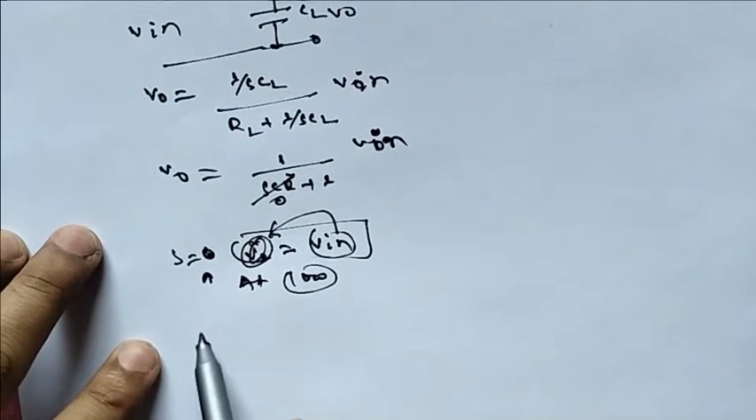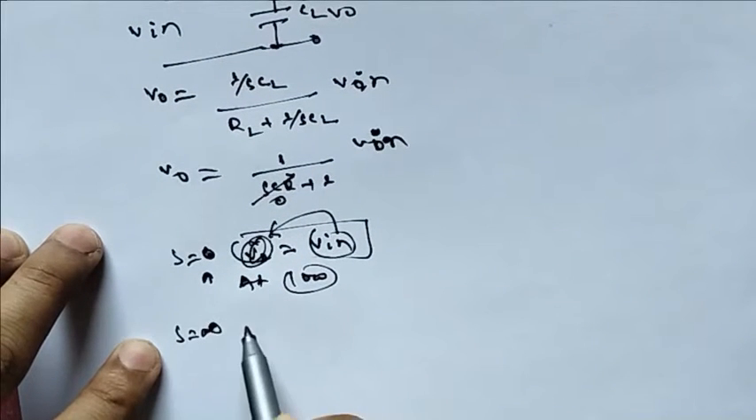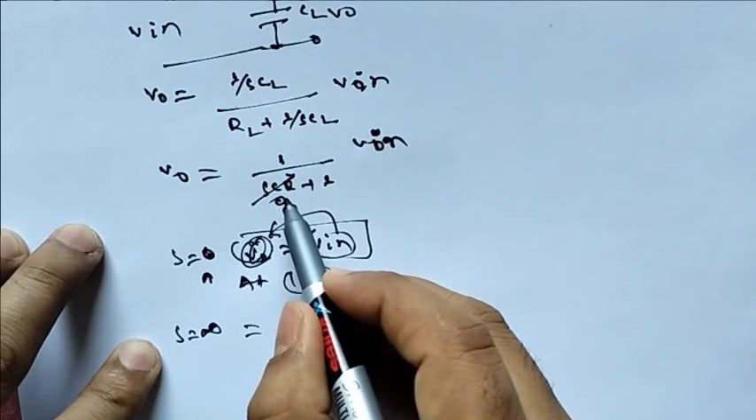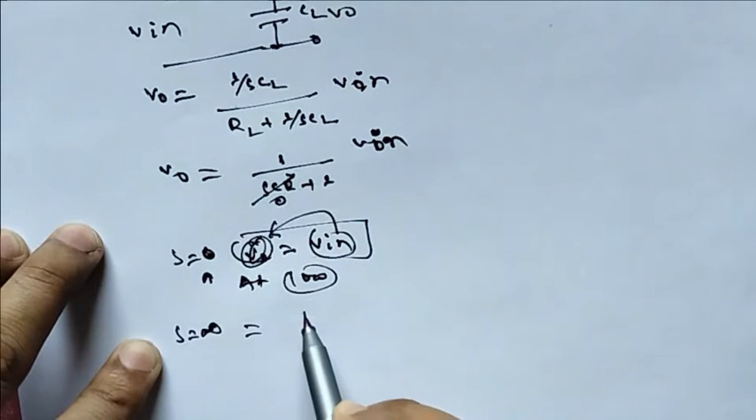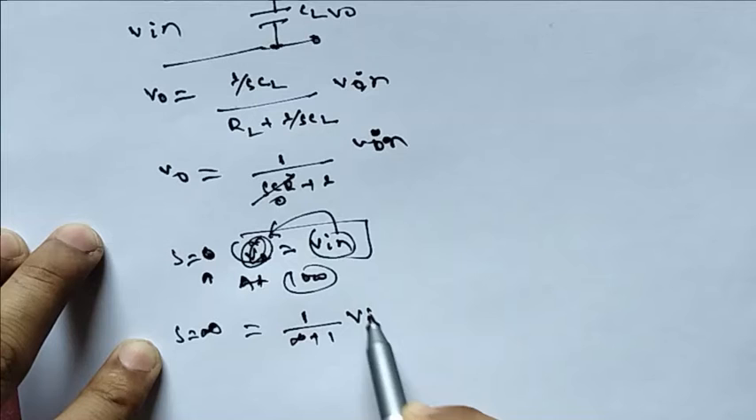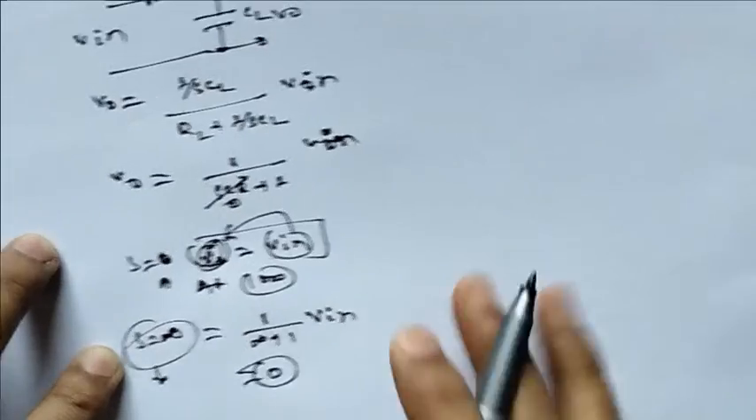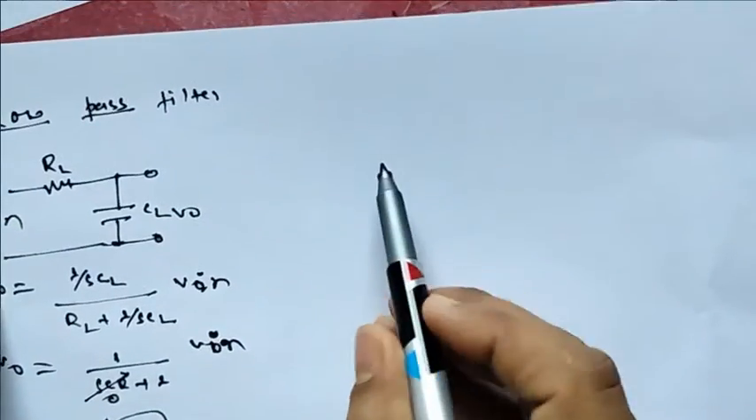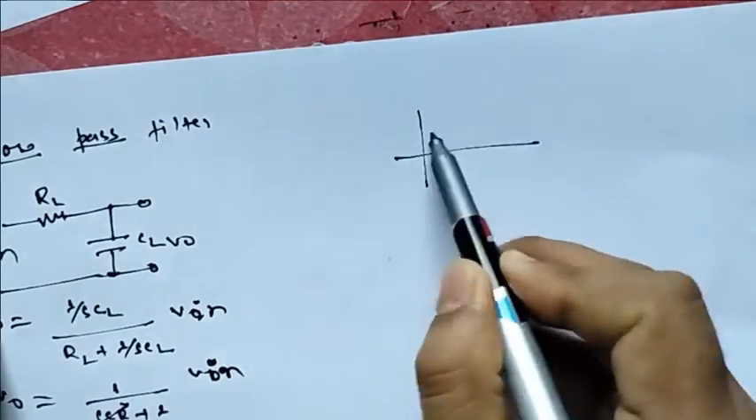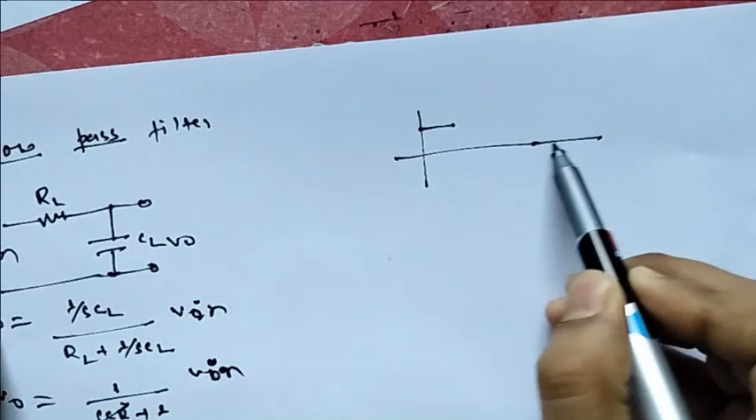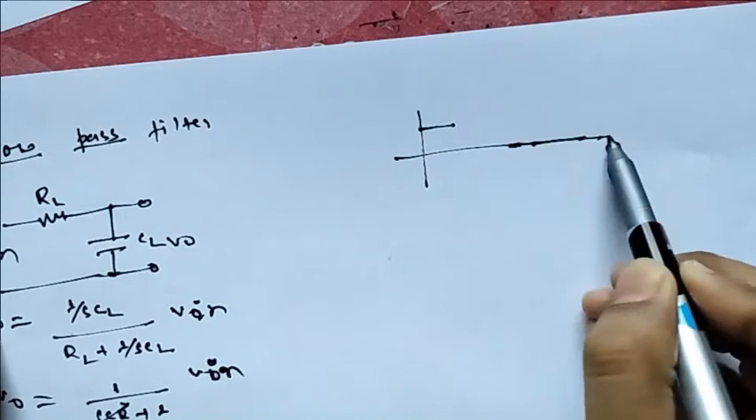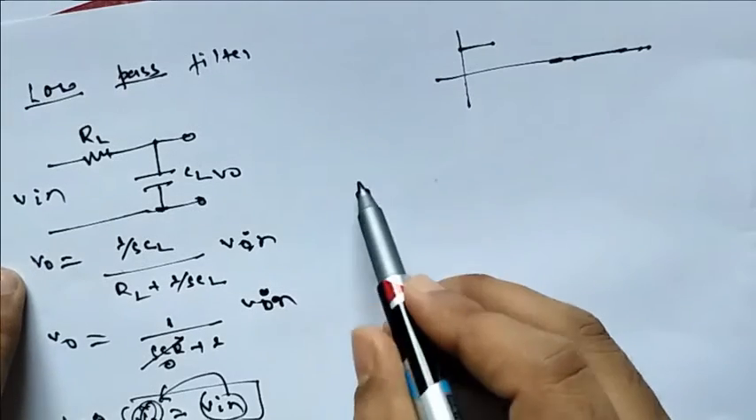As we increase, suppose S is equal to infinity, what will be the output? If I put S equal to infinity here, then 1 by infinity plus 1 into V in is going to give me 0. Means at high frequency we see that there is no output. So we can say that at low frequency the signal is being transmitted, and at high frequency we have 0. Now we will be seeing in between.